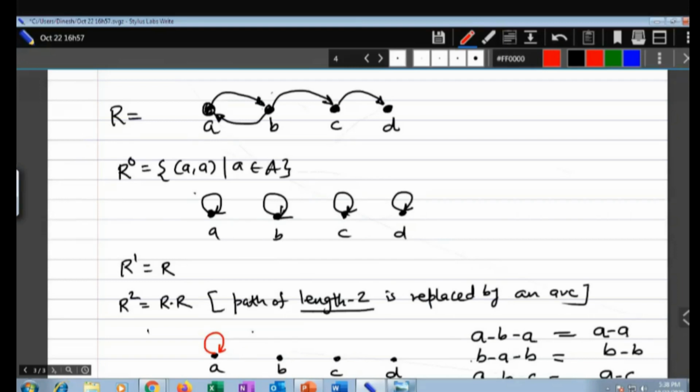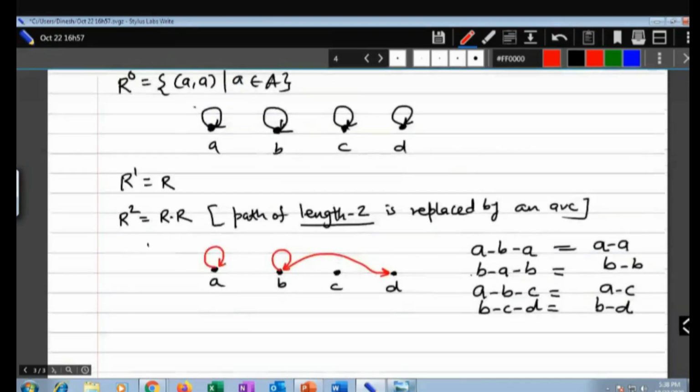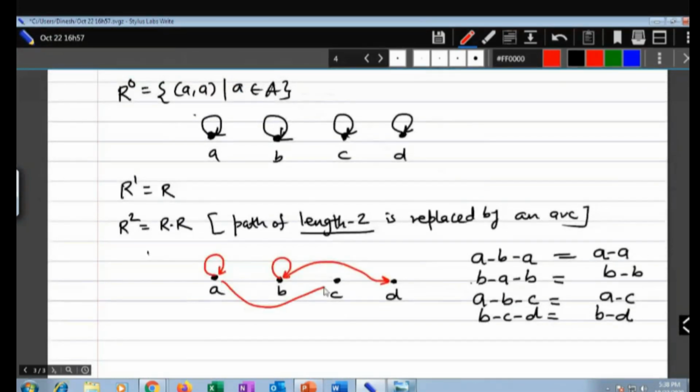B to A to B replaced by B to B. B, C, D will be replaced by B, D. And then A, B, C will be replaced by A, C. So here I will have A, C.